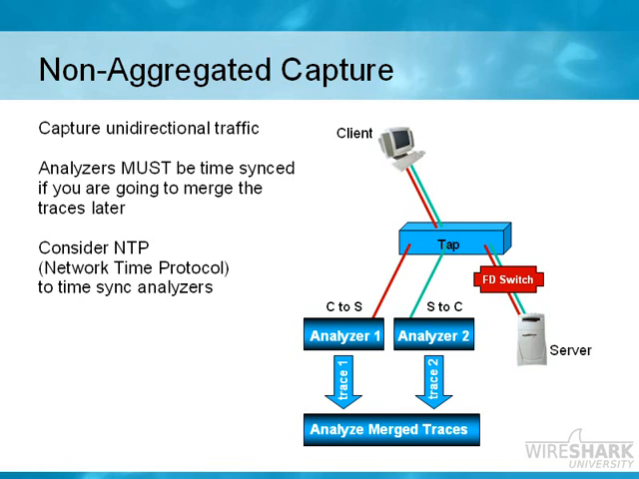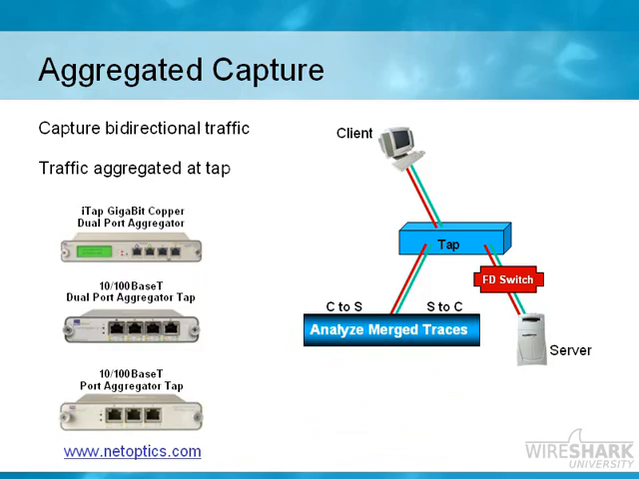Now ideally, you will buy a tap that is an aggregated tap. It will allow you to do aggregated captures, which means that it will capture the bidirectional traffic and aggregate it. It will put it together at the tap and feed it down to your analyzer, all put together nicely in order for you. In other words, you get to see the client to the server communication and server to the client communication, just as if you were hubbing out on a half duplex environment. Everything will be ordered appropriately.